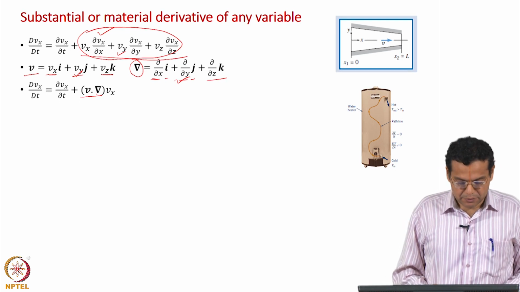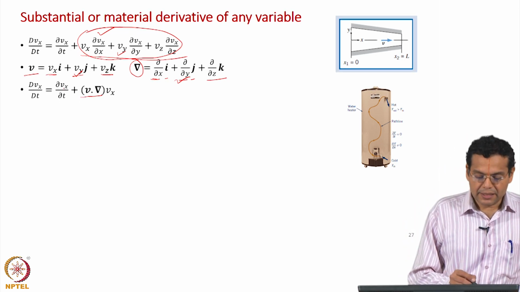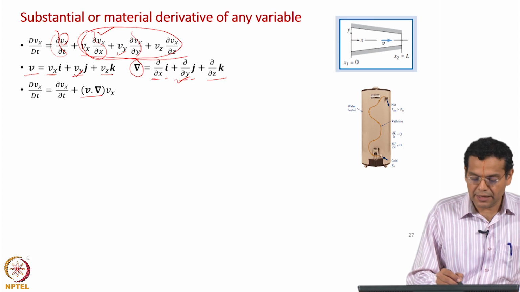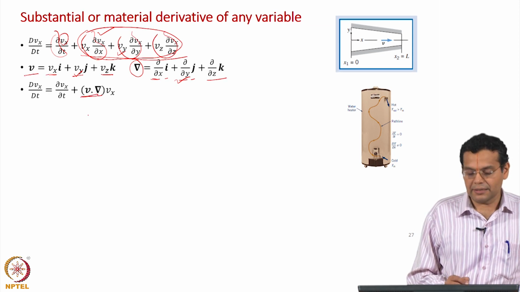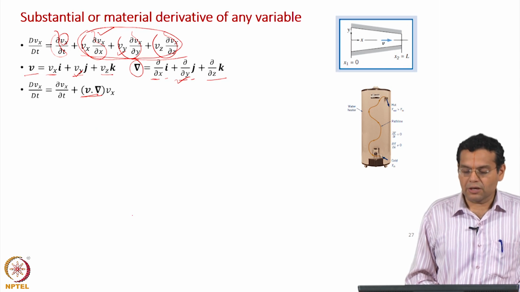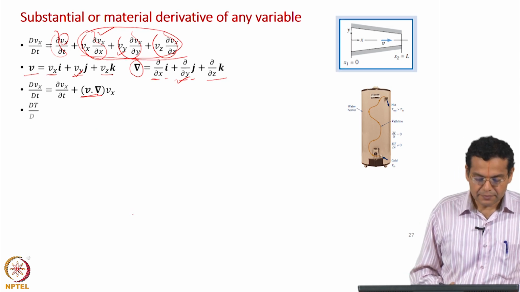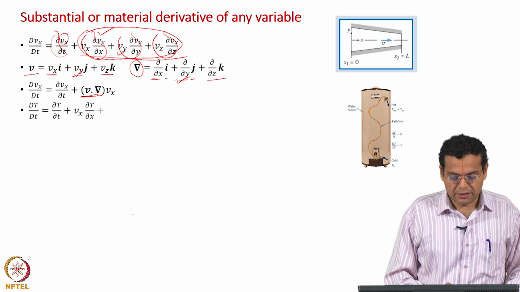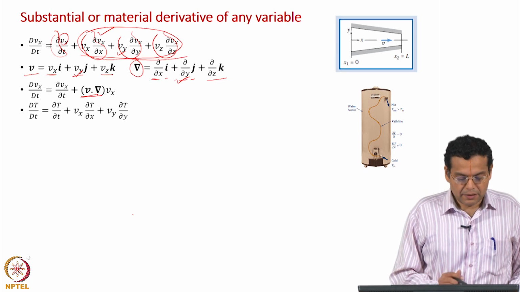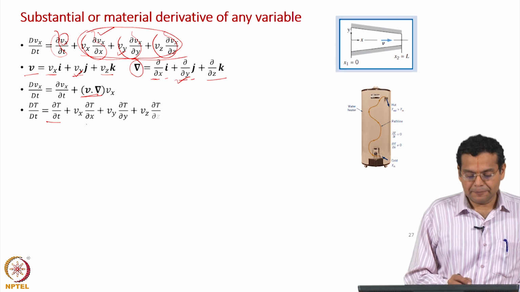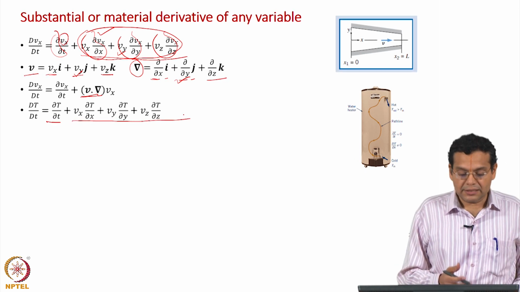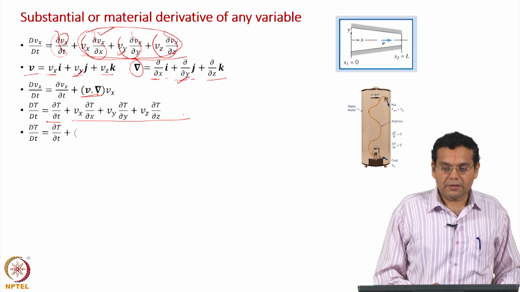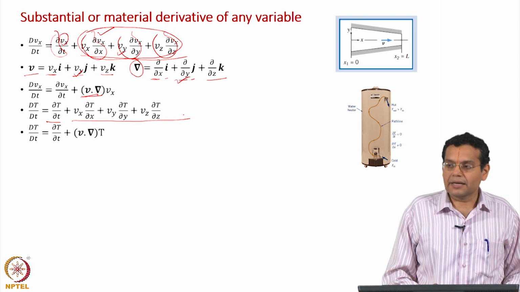Okay. Now, in this particular case we have ∂/∂t and then Vx here, and then all these terms other than the ∂/∂t are represented by V dot del, and then to be more formal we say operating on Vx. Similarly, we can write the substantial derivative of temperature, which you have seen, okay, ∂T/∂t and then all other terms. We will shortly see the significance of each of these terms, and once again this can be put in terms of the V vector and the gradient vector. Okay.